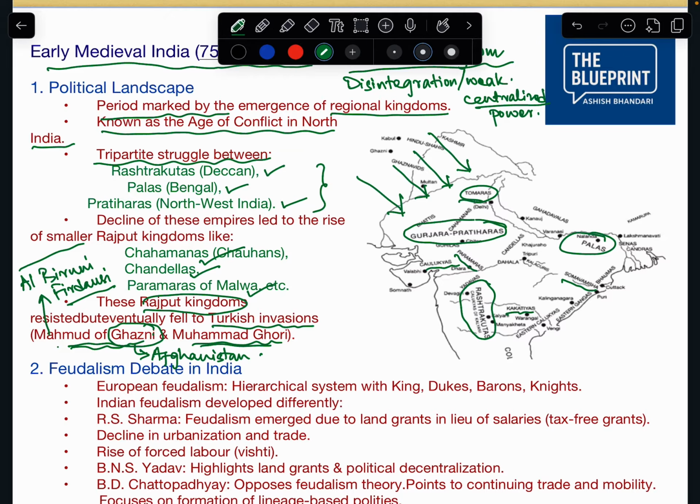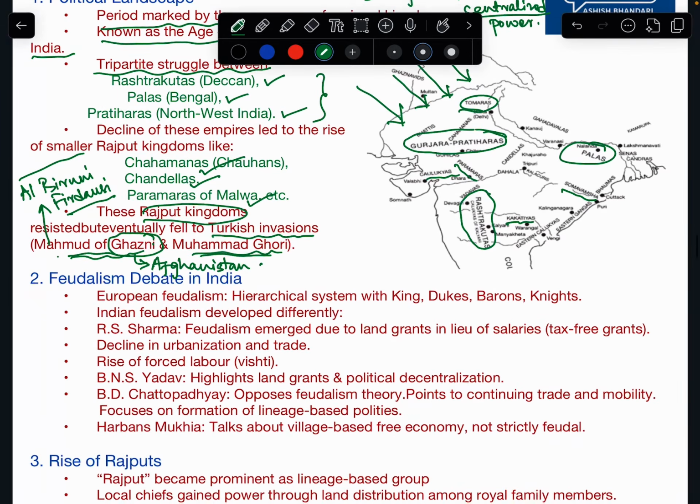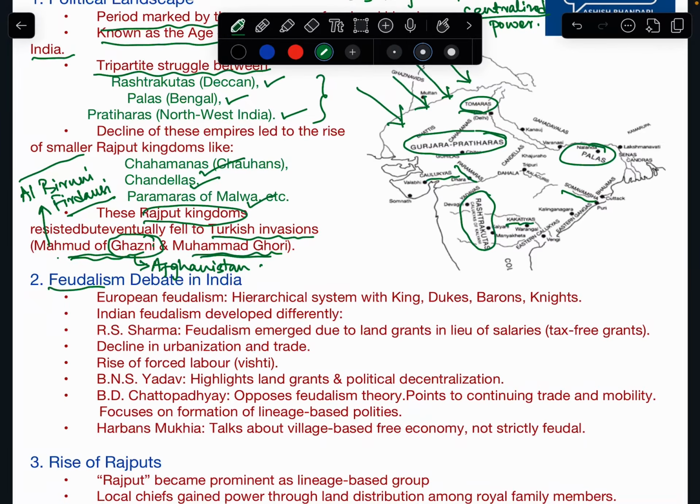Now we see that there occurred a feudalism debate in India. What is feudalism? Feudalism means there is a relation of production between landholders and tenants, or farmers.